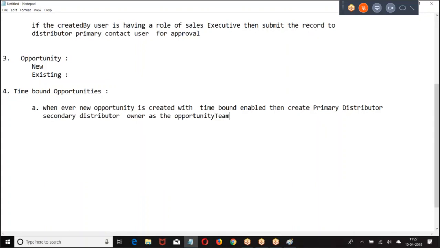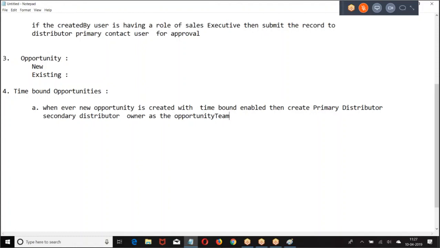If it is a secondary distributor, owner of the primary distributor will be created as an account team member. If it is a third level distributor, owner of the secondary distributor and owner of the primary distributor will be created as opportunity team members. So they are your top. If you are a third level distributor, your top second level and first level opportunity owners will be created as opportunity team members. So they also want to monitor the time bound opportunity.